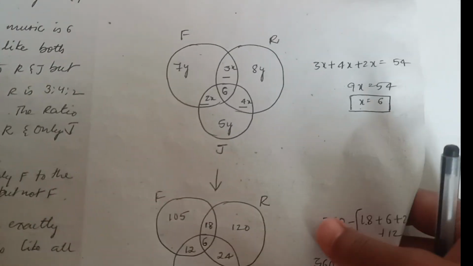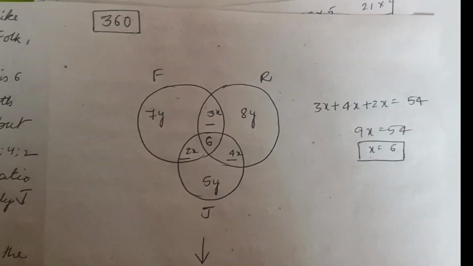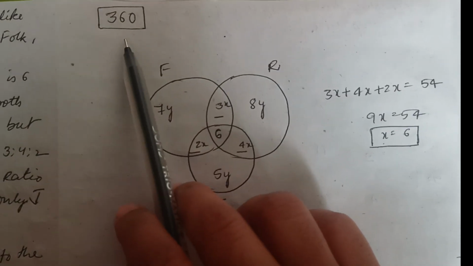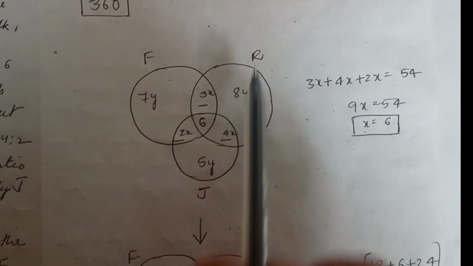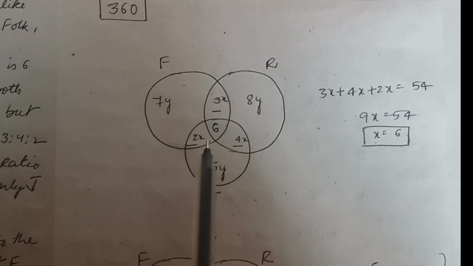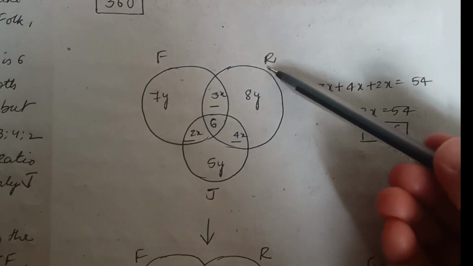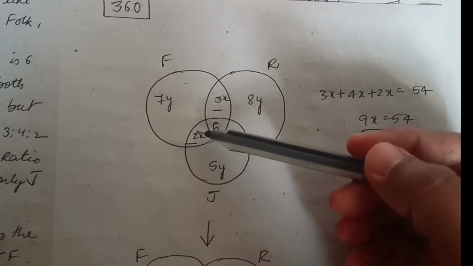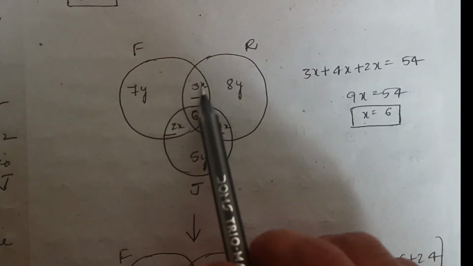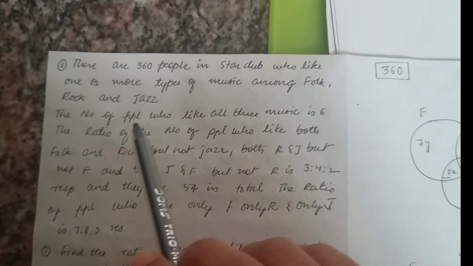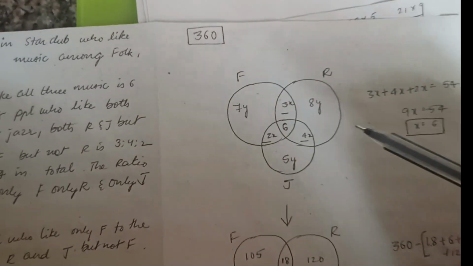Before that, let's draw the Venn diagram. According to the question, the total number of people in the club is 360, and this is folk, rock and jazz. They have given the ratio between folk and rock but not jazz, rock and jazz but not folk, and folk and jazz but not rock, so that is 3x, 4x and 2x respectively. And the number of people who like all three music is 6.